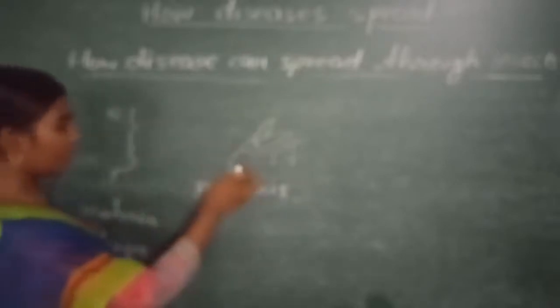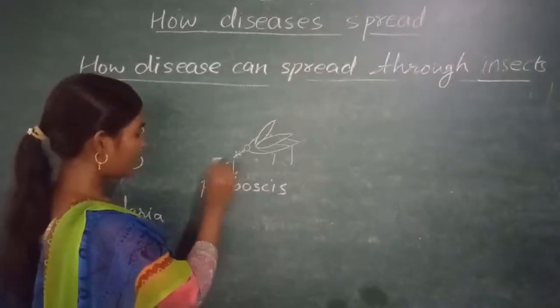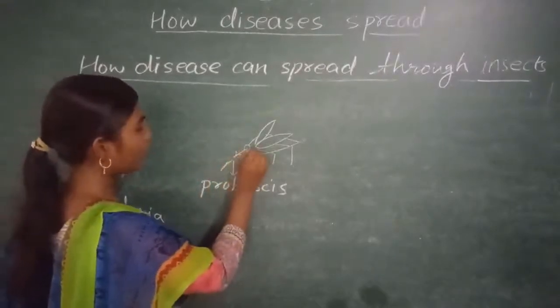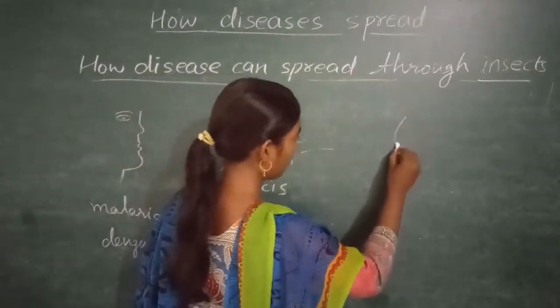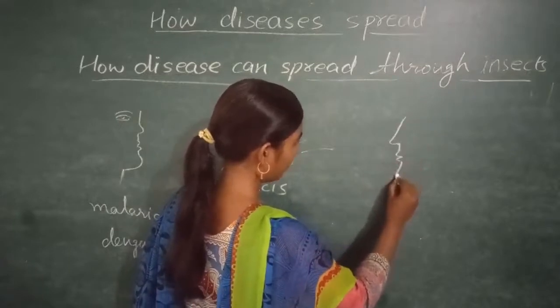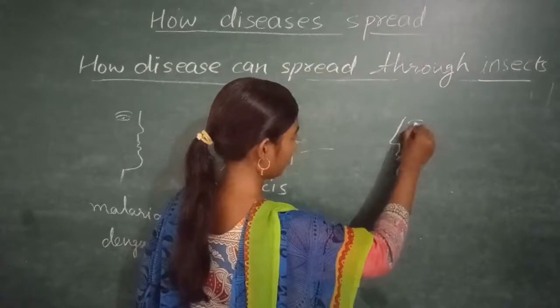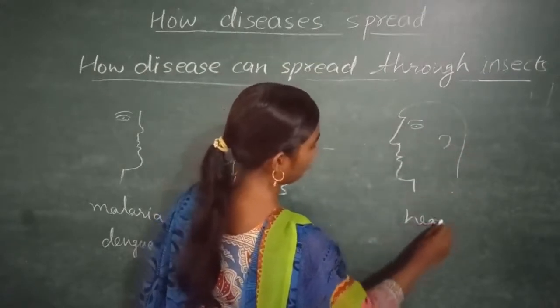When this mosquito bites a person who has malaria or dengue, the germs will be present on its proboscis, and through this proboscis the germs from his body will enter inside the body of this mosquito. And when this mosquito sits on a healthy person,